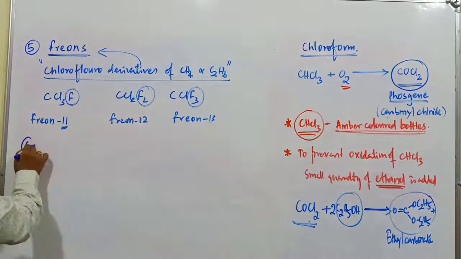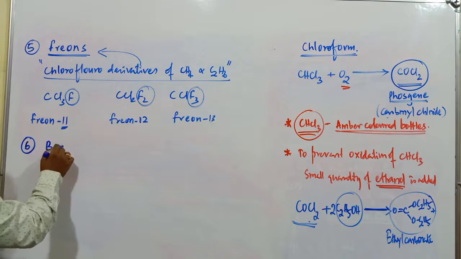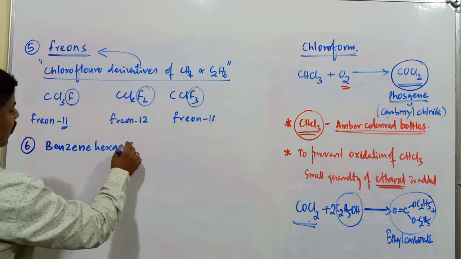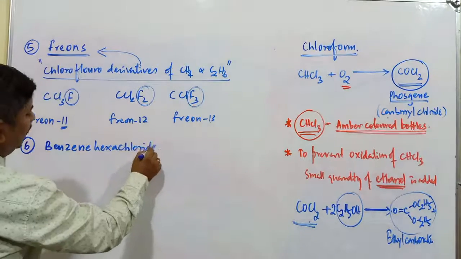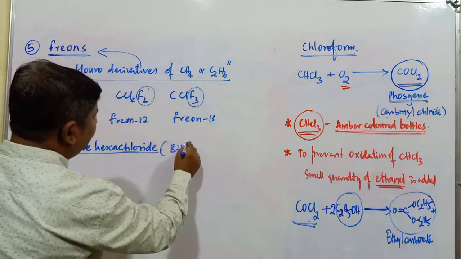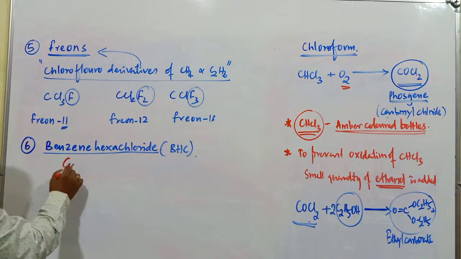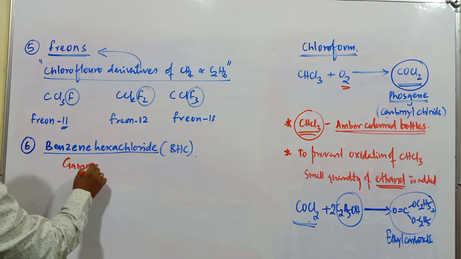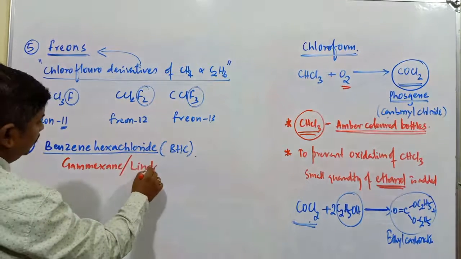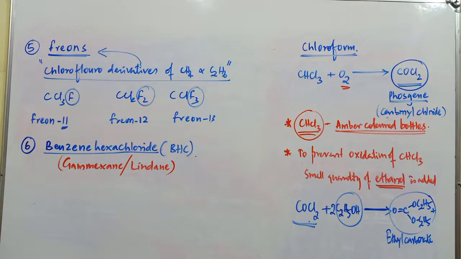The next compound is benzene hexachloride, another polyhalogen compound. Generally it is represented as BHC. This compound is also known as gamexane or lindane. So what is the use of this one and how is it prepared?